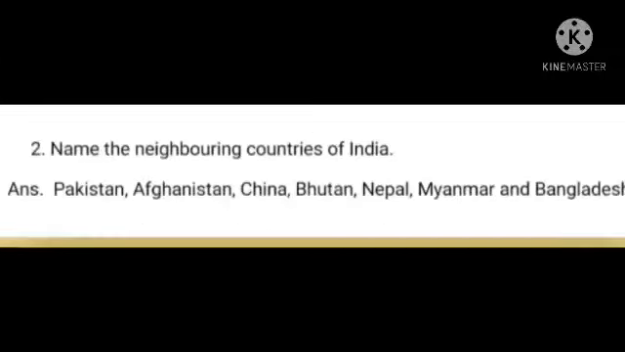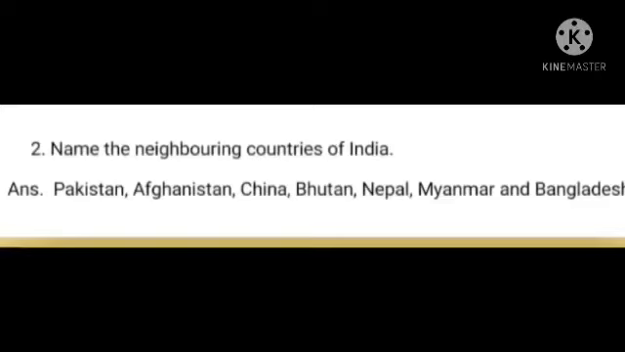The length of India is 3200 km. The breadth of India is 3000 km. So children, India is located in the southern part of Asia. The length of India is 3200 km. The breadth of India is 3000 km.